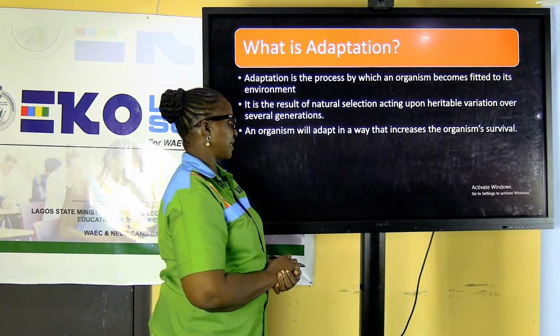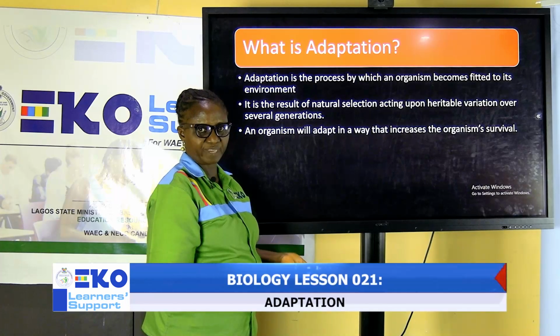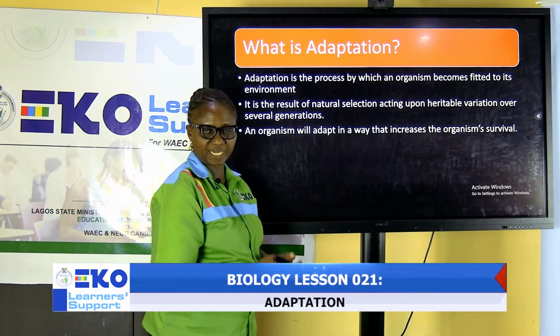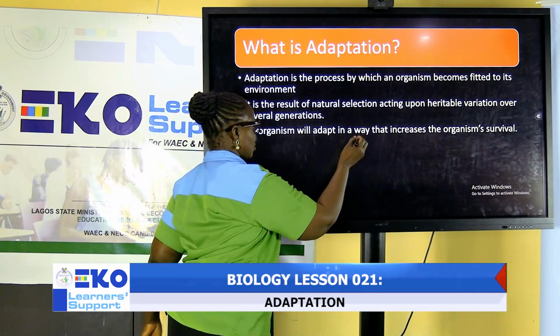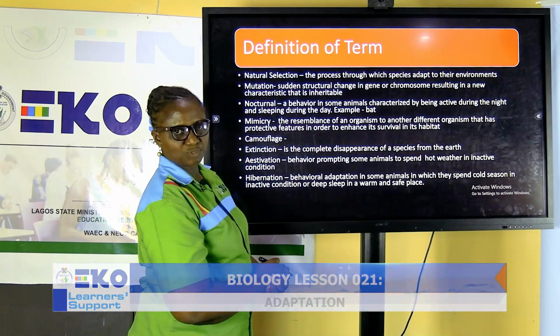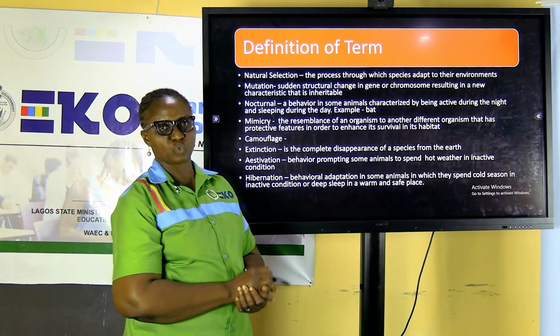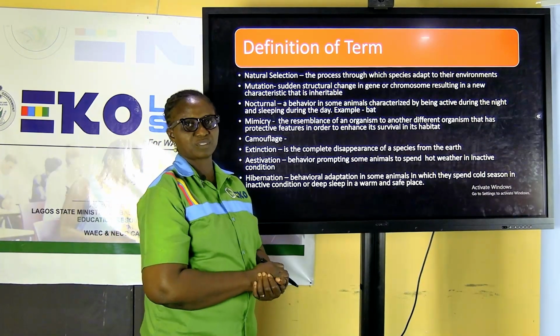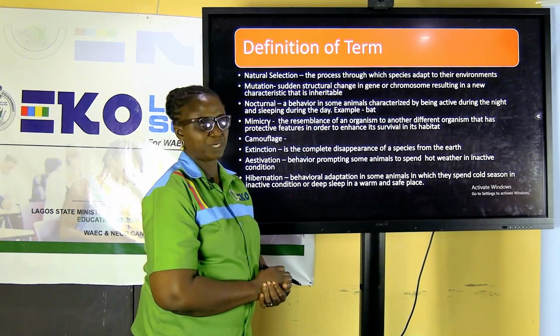An organism will adapt in a way that increases the organism's survival. If you cannot survive a prevailing situation, either as a plant or animal, the chance to survive is very small. Certain terms will be used in the course of this topic, and there is the need for us to know the meaning of the terms. So come with me, let's quickly go through the terminologies.